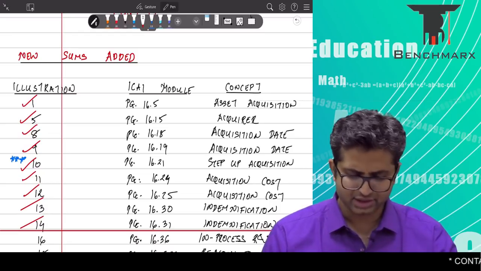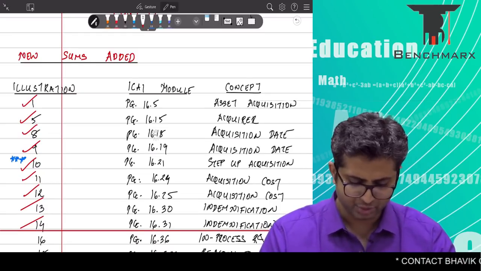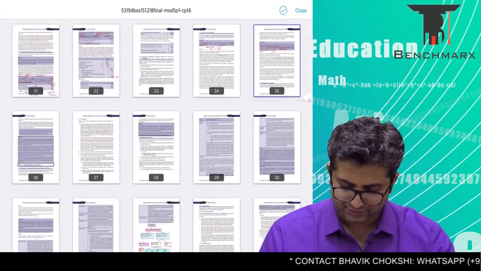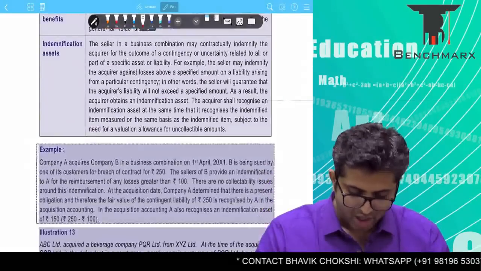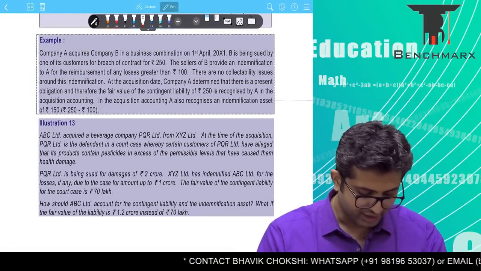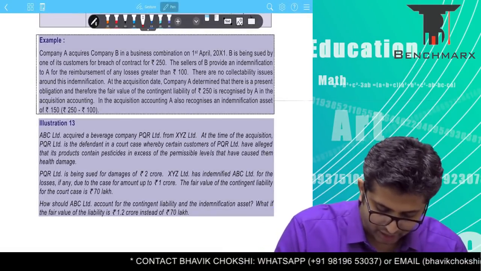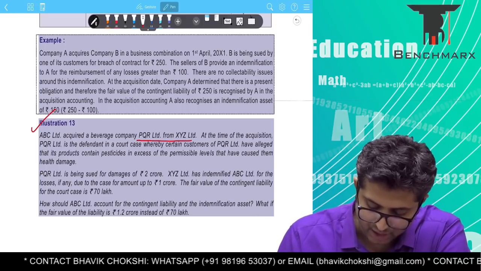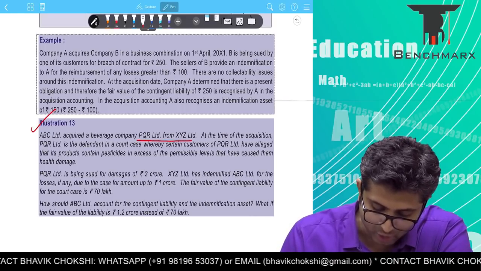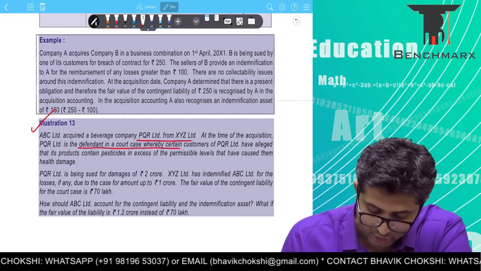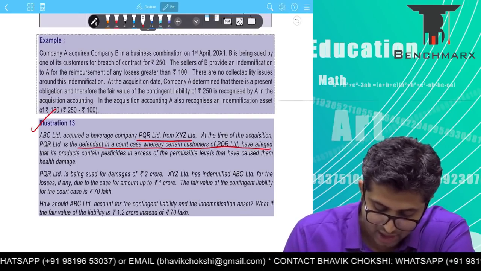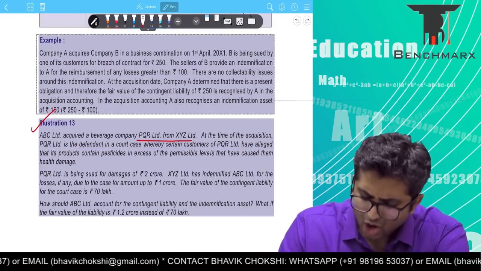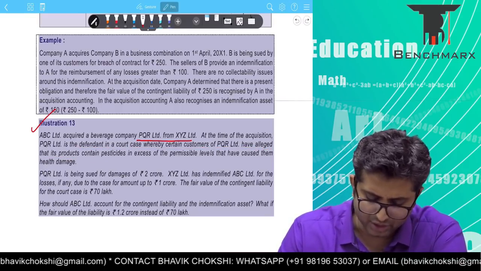So these are the two questions we are trying to study. We'll just quickly go through. This is around 16.30, so please flip over to 16.30. Okay, so we have PQR. ABC acquired a beverage company PQR from XYZ. At the time of acquisition, PQR is a defendant in a court case whereby certain customers have alleged its products contain pesticides in excess of permissible levels that have caused them health damage.